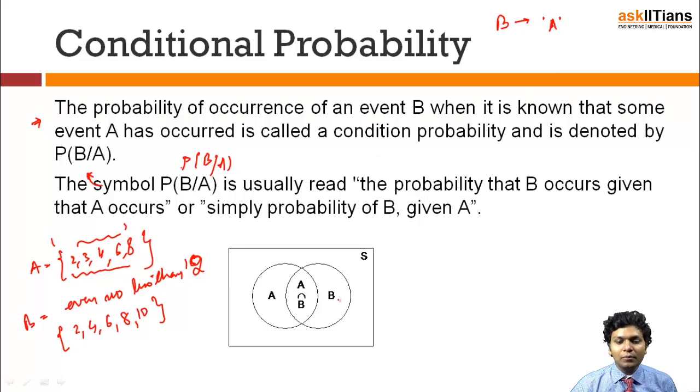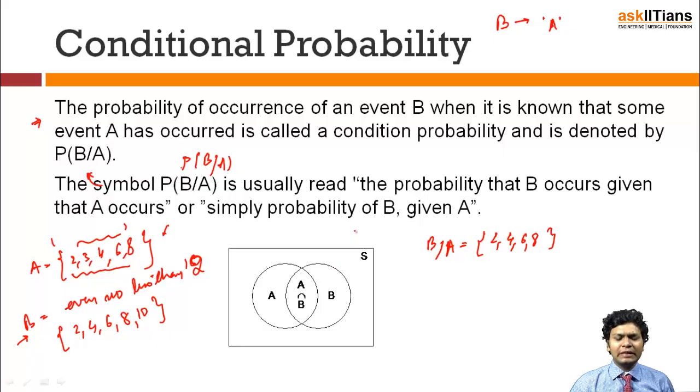So the number of sample points in B given A will be nothing but 2, 4, 6 and 8. There will be no 10 because 10 is not in A. So this is the basic difference when we directly take the event and when we take the event given that a condition is being imposed over it.